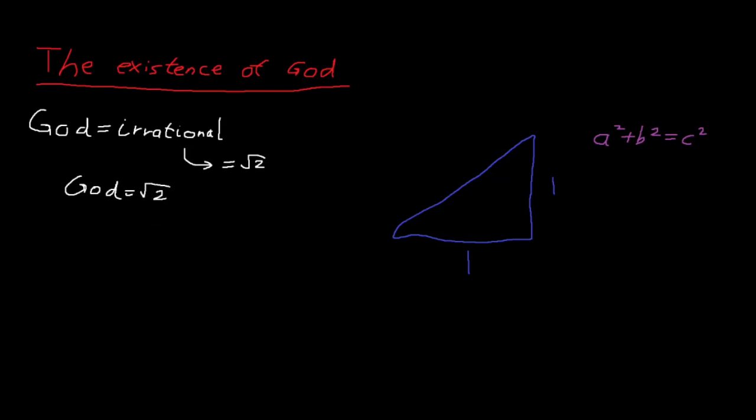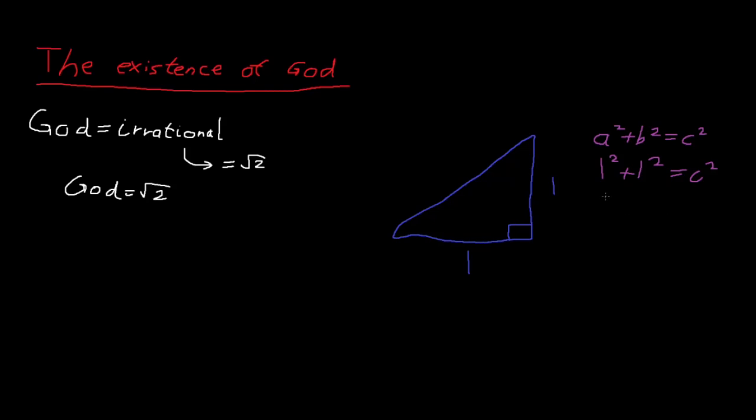Now, let's turn our attention to the right-angled triangle over here, with lengths 1 and 1 adjacent to the right angle. So, we can use the Pythagorean theorem to say that 1 squared plus 1 squared equals c squared, where a and b are the adjacent sides to the angle, and c is the hypotenuse.